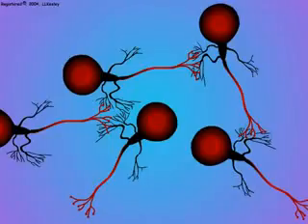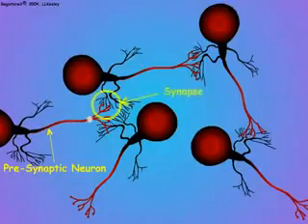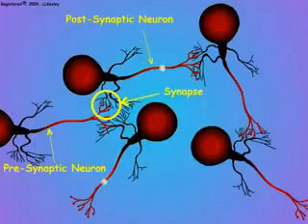Here we see a group of neurons that illustrate a simple network for the interchange of information within the nervous system. Information comes into the network and is distributed between the neurons at their synapse. A synapse consists of a presynaptic neuron that brings in the information signal, the synaptic junction where the information is transferred from the presynaptic axon to the dendrite of a postsynaptic neuron, and the postsynaptic axon that carries the information away to other neurons.